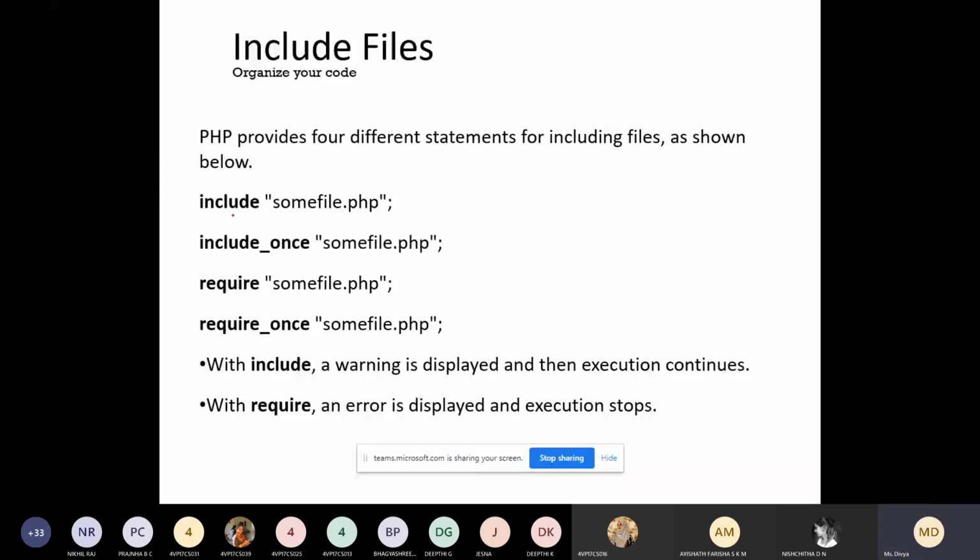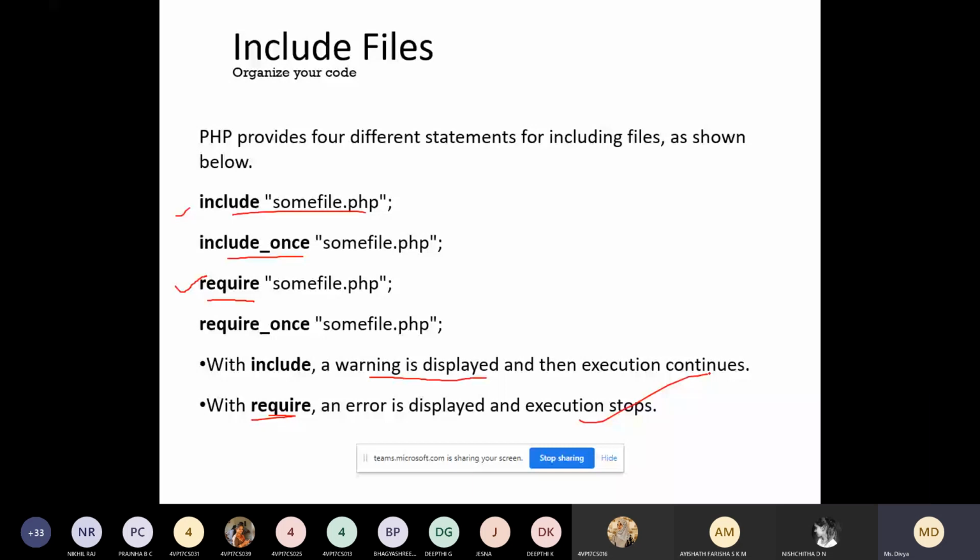You can write it like this, or you can also write include once, or you can also write require. Either you can use include or you can also write require. Required is also supported. With include, a warning is displayed and then the execution continues. Suppose if we go for require, an error is displayed and execution stops. So that is the difference between include and require.